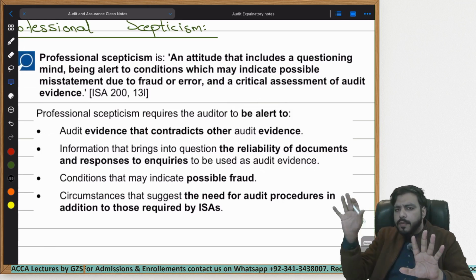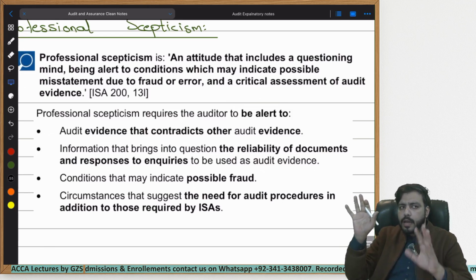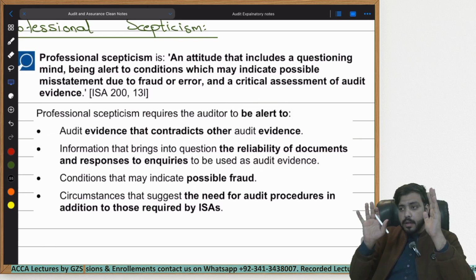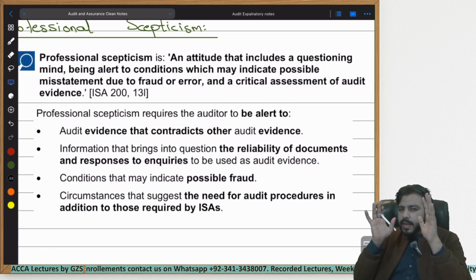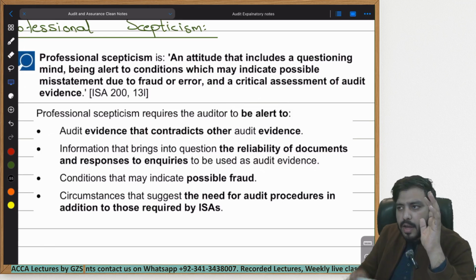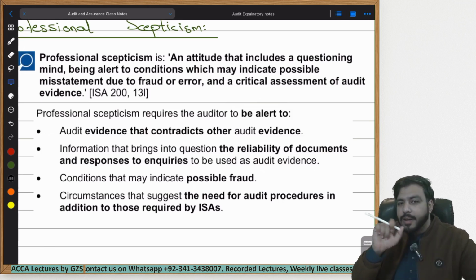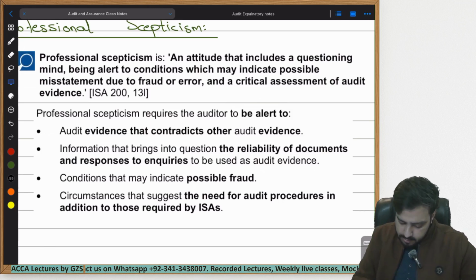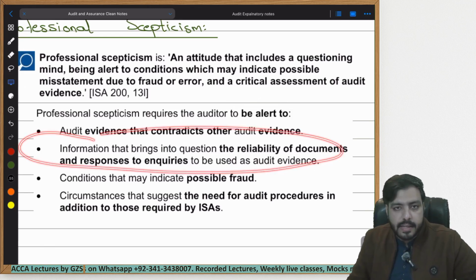All of the audit that you have done, you never found out anything. But now there is news in the market that this company is not a good company. Doesn't this mean that this specific thing that has happened in the market is telling you that your audit might not be correct? This is the second case.